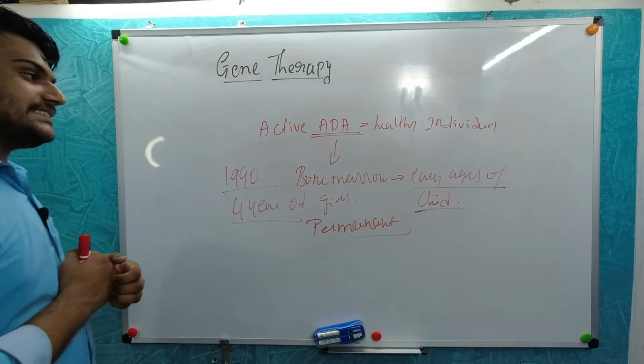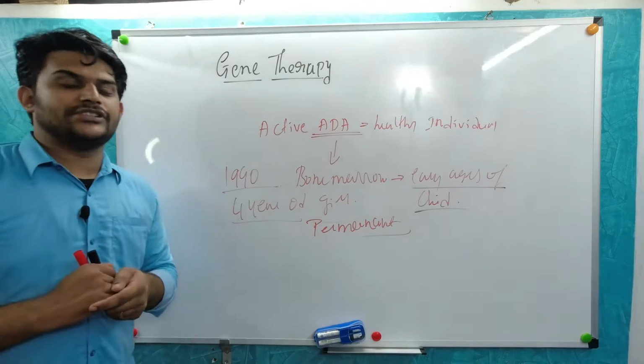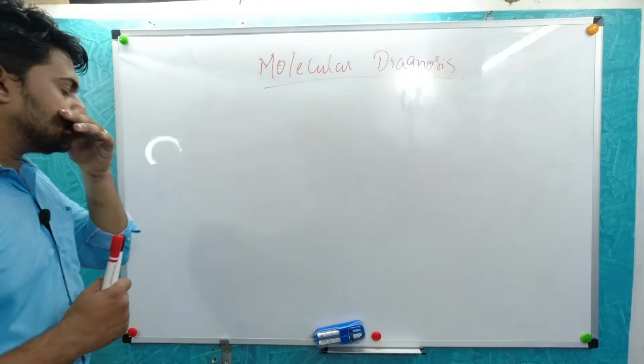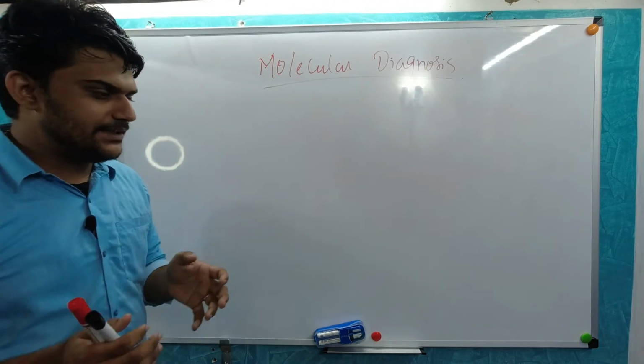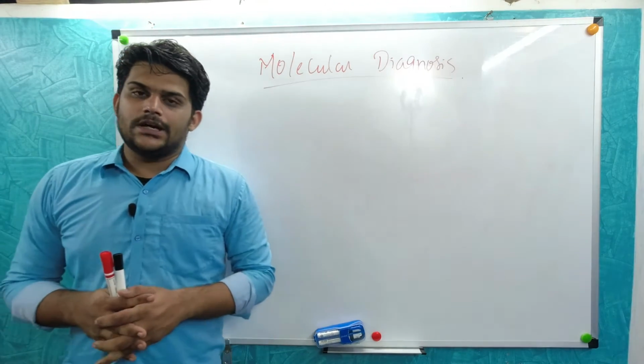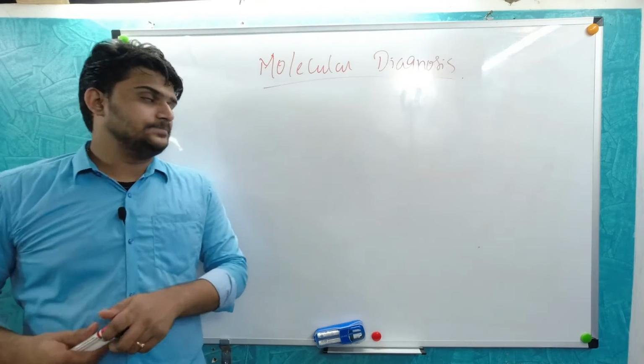Now we will move to the next one, that is diagnosis. How biotechnology can be used in diagnosis. The molecular diagnosis. Nowadays it has become easy to diagnose in the medical field because a lot of technology has evolved after 1990.